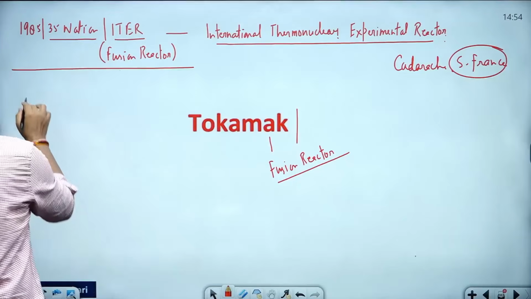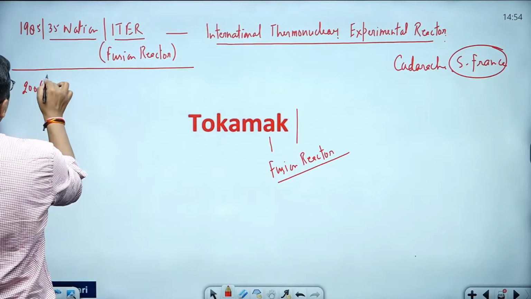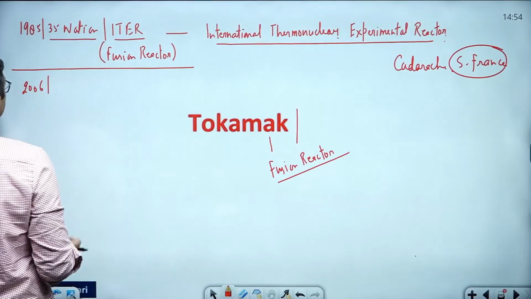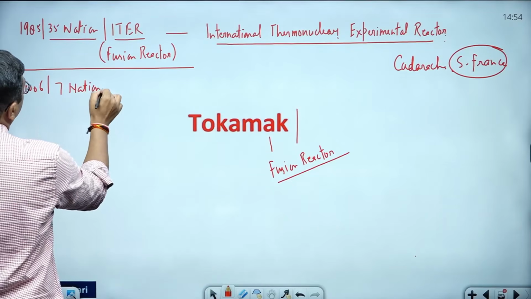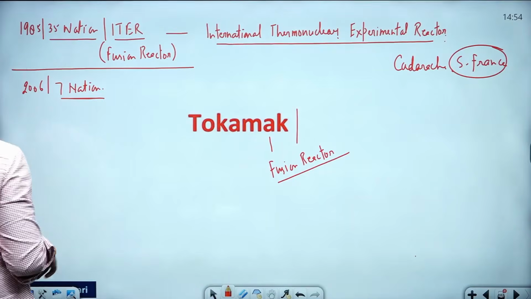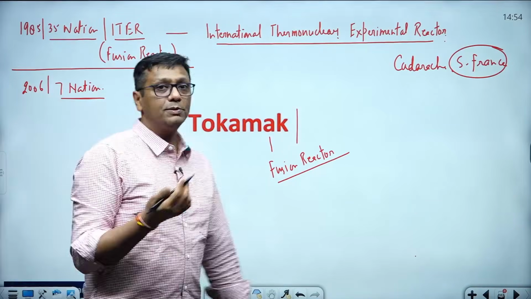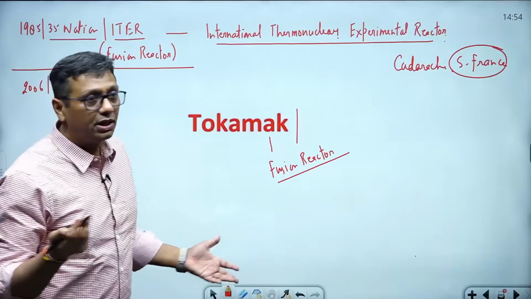In 2006 around, I think, 7 nations showed interest that they will work especially for this ITER reactor in the coming future.